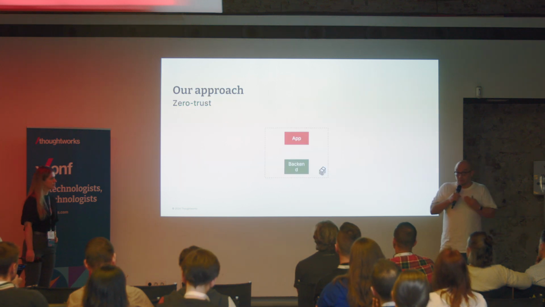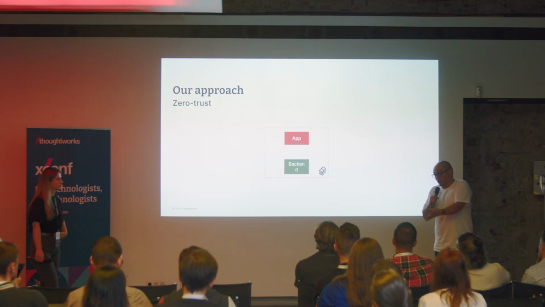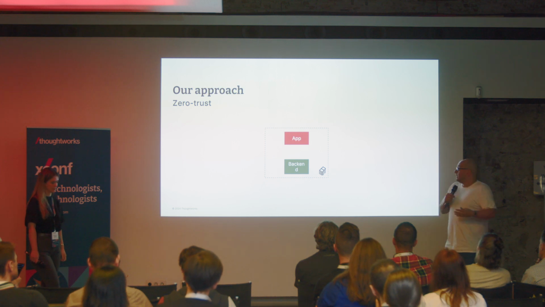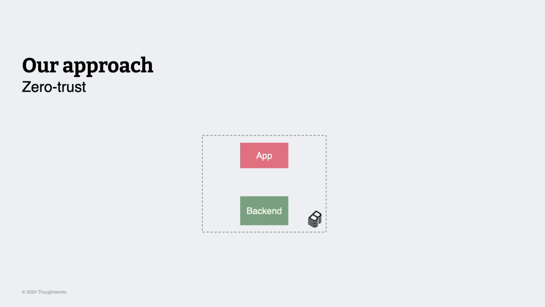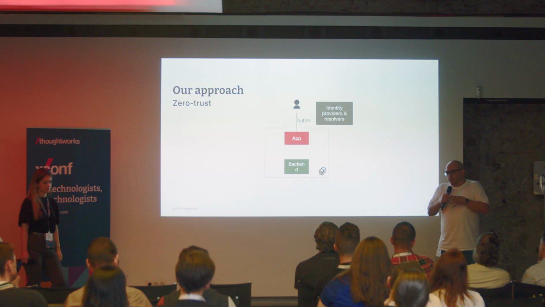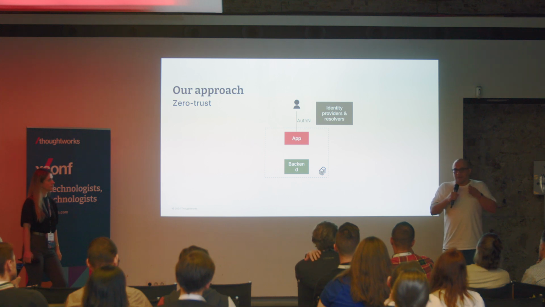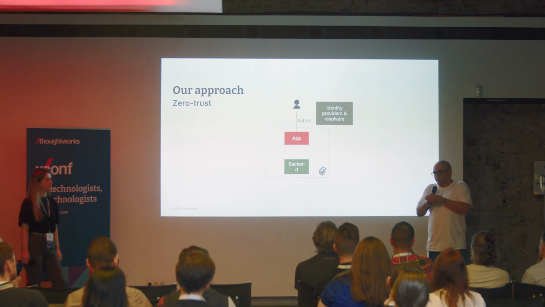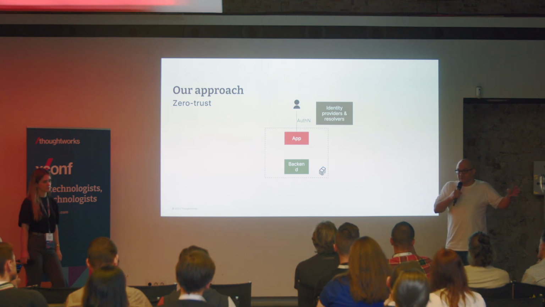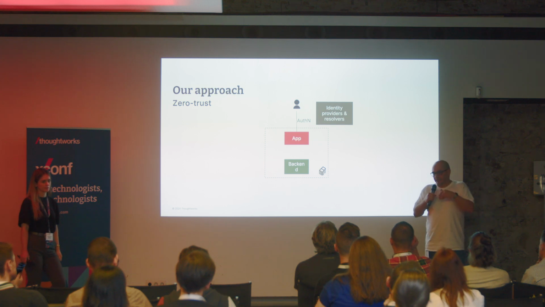So what did we do to deploy Backstage on the public internet? We tried a zero trust approach. So we deployed Backstage, and we implemented authentication using two different identity providers and resolvers. Here the resolvers play a key part because Backstage allows multiple identity providers, for example, Microsoft Entra and GitHub, at the same time.